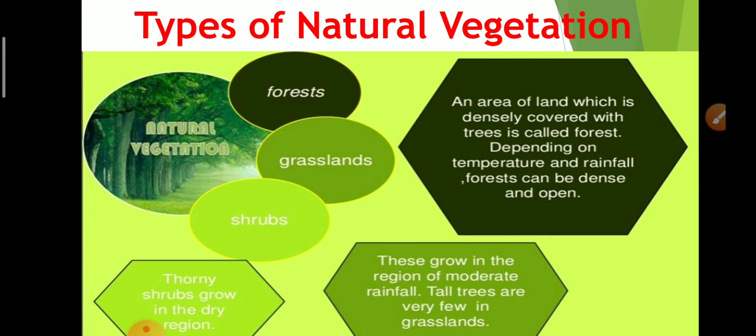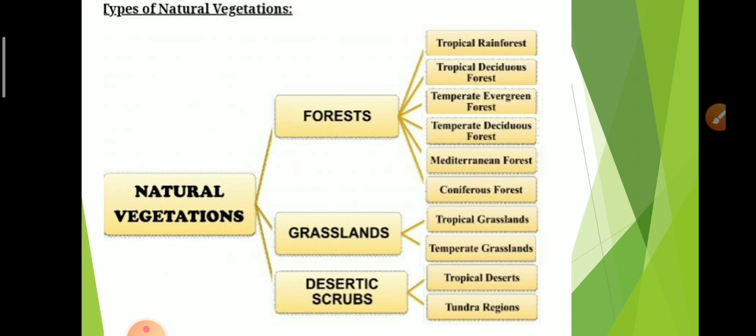Now what are shrubs? Thorny shrubs grow in dry regions. Shrubs refer to woody plants which are smaller than trees, and they are found in dry areas like deserts. So this is all about the types of natural vegetation. We already discussed that natural vegetation is classified into three types: forest, grasslands and shrubs, and these divisions are further classified into various types.